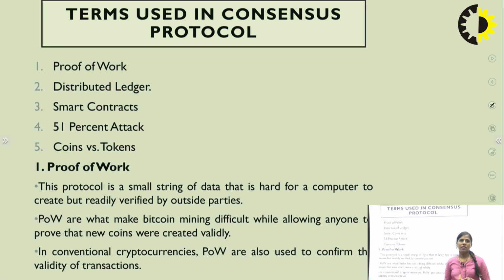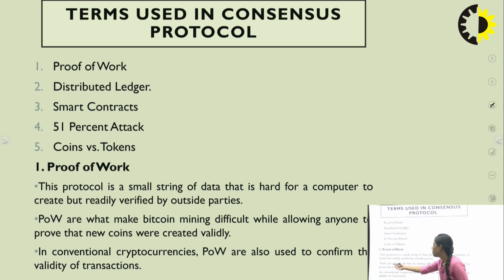Now, these are the various terms in the consensus protocol which are discussed in the consensus algorithm. First of all is proof of work, distributed ledger, smart contract, 51% attack, coins versus token. These are the different terms which are used in the consensus protocol. So how can we achieve security or verify a particular person? By using these particular terms. For example, proof of work means whatever work you have done, we should have the proof of work. So this is how the protocol determines the consensus.